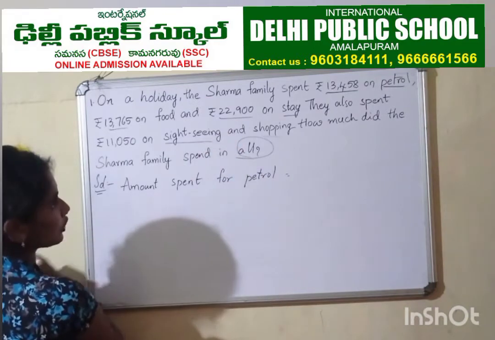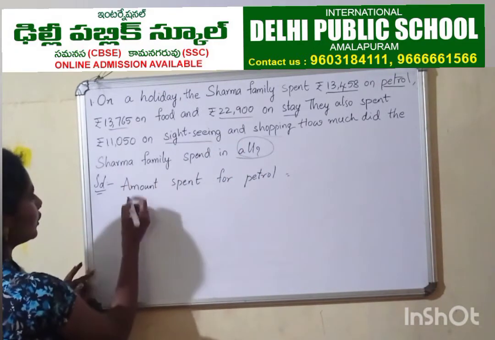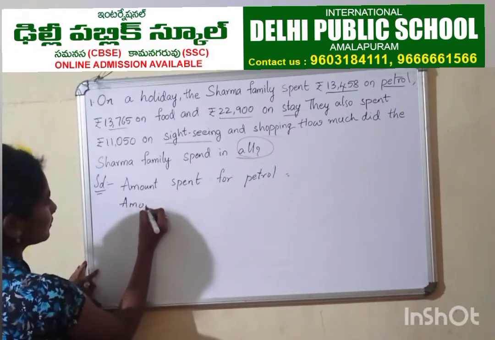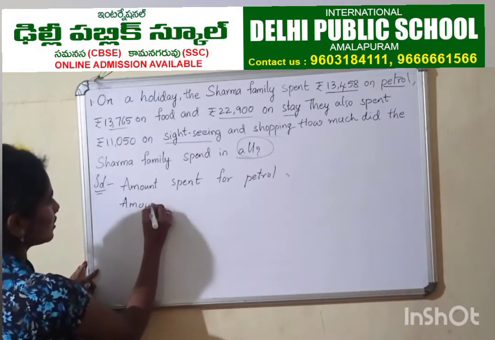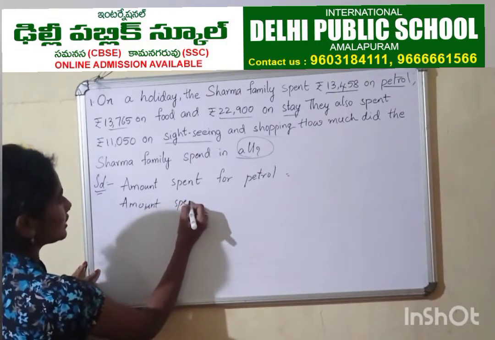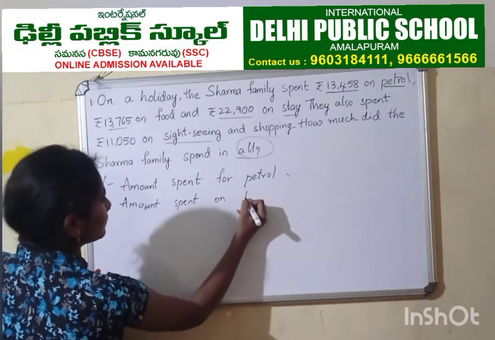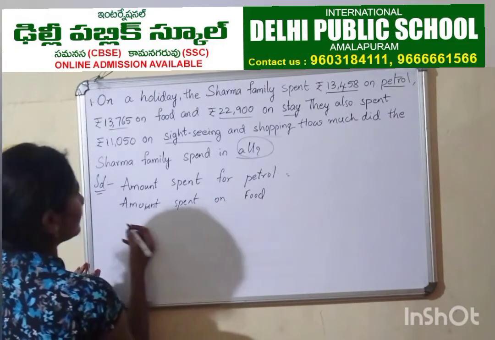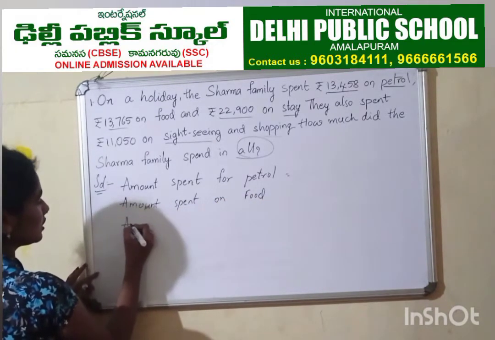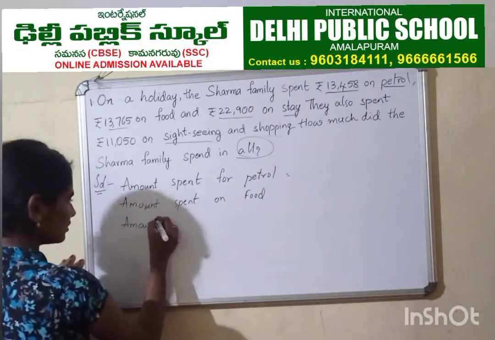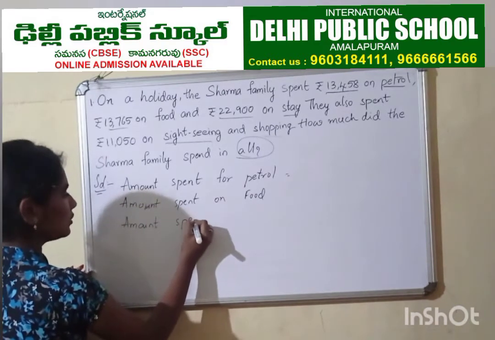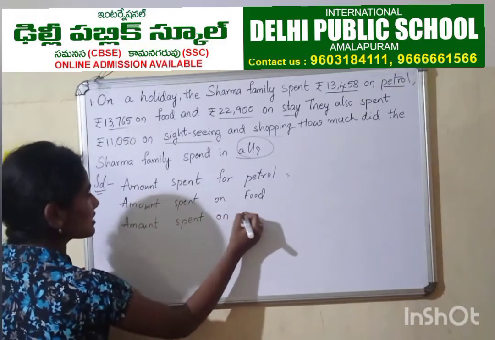Amount spent for petrol. Then for food, amount spent on food. Then amount spent on stay.